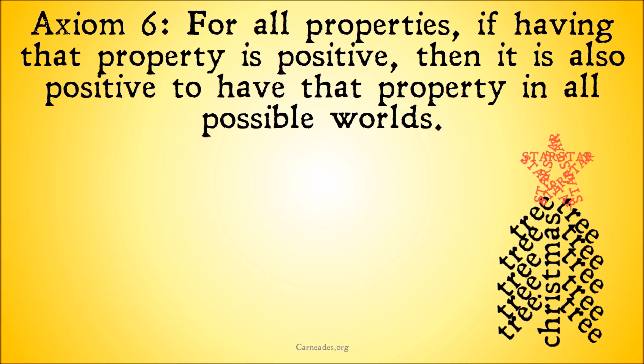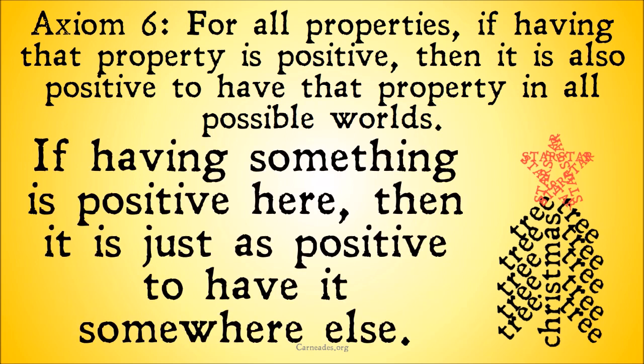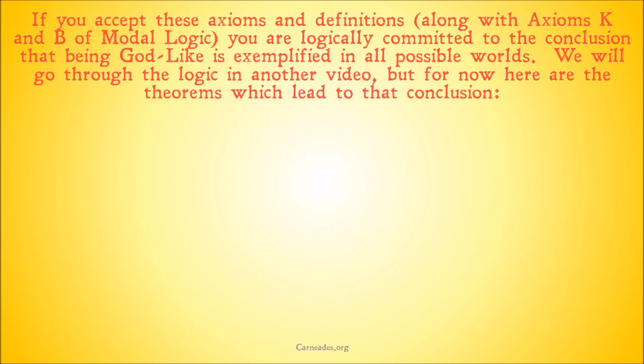And finally, in terms of axioms, for all properties, if having that property is positive, then it is also positive to have that property in all possible worlds. This is very similar to Axiom 4. It's slightly different. Axiom 4 is saying that the properties themselves are positive. If they're positive in one world, they're positive in all possible worlds. This is saying that if having a property is positive, then having that property is positive in all possible worlds. If having something is positive here, then it's just as positive to have it somewhere else.